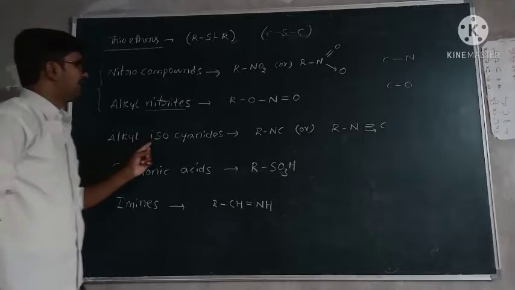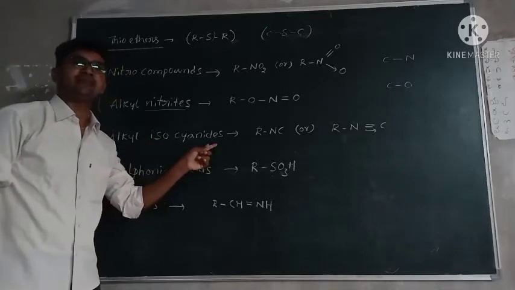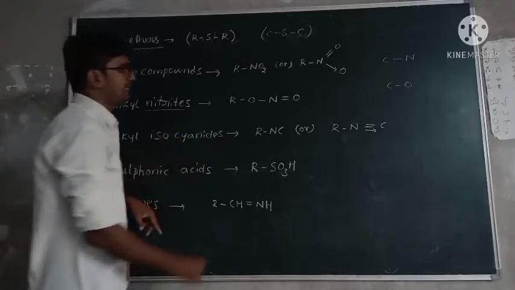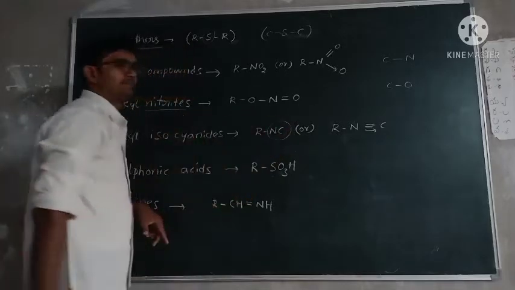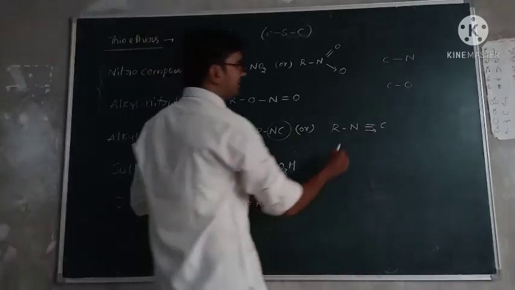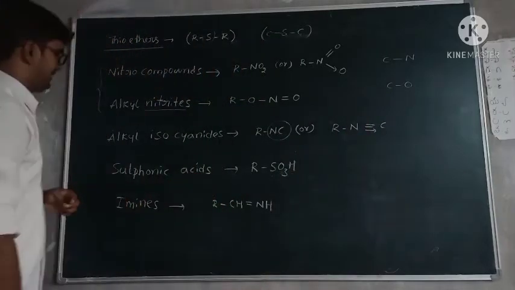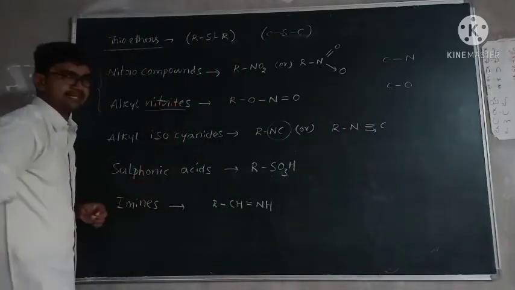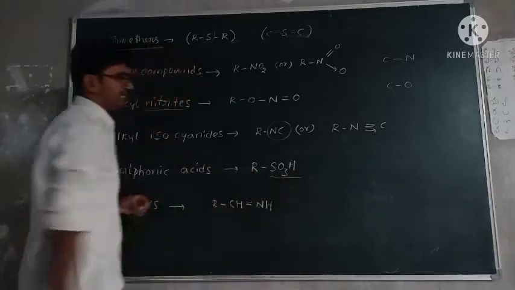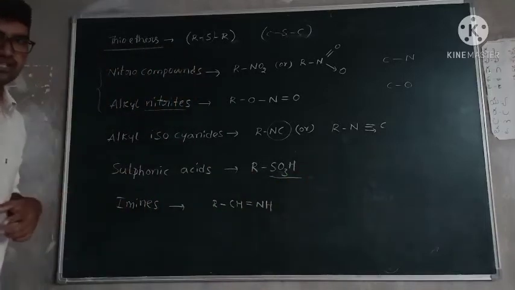Next, alkyl isocyanate. Cyanate means CN. Isocyanate means NC, reversed, and in the NC bond formation, one coordinate covalent bond is present. Next, sulfonic acids, RSO3H. The SO3H functional group is present.